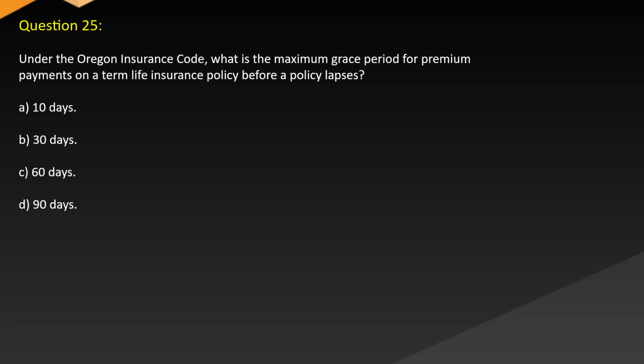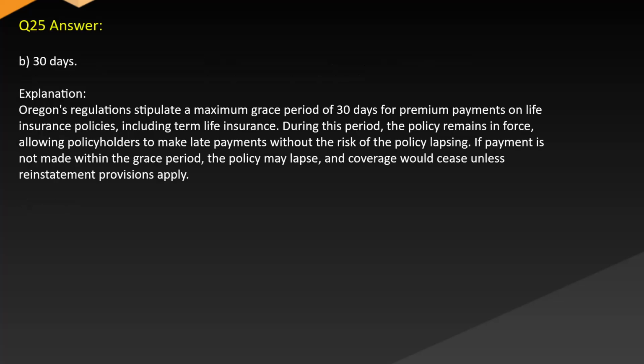Question 25. Under the Oregon Insurance Code, what is the maximum grace period for premium payments on a term life insurance policy before a policy lapses? A. 10 days. B. 30 days. C. 60 days. D. 90 days.